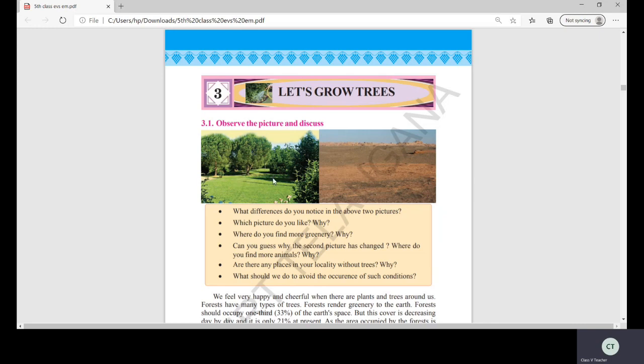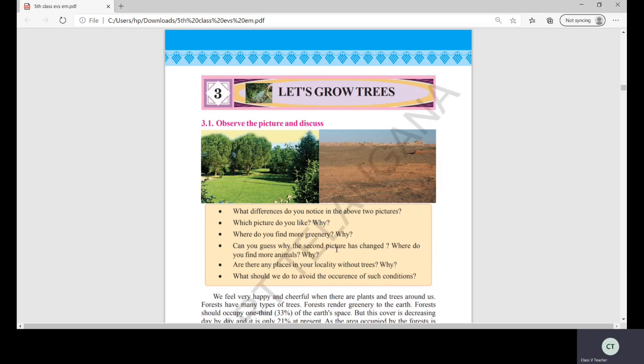Can you see the grass is spread down, and the bushy trees, and see the lovely flowers everywhere. So the greenery is filled here. And why don't we like this? Because nothing is there to see. So we don't like it. Now, where do you find more greenery? You might say the park, you might say near other places, isn't it? But the greenery is found, children, in the forest.